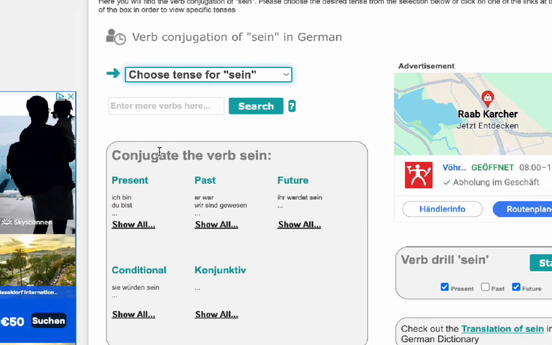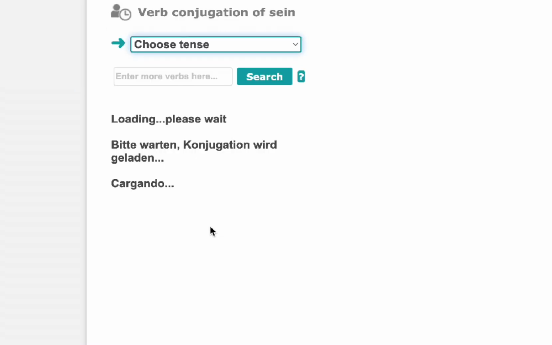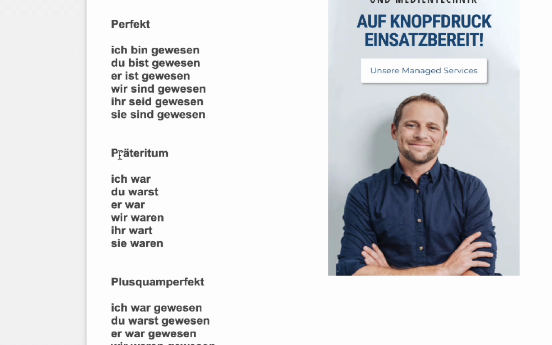Now this is the result that we get. So over here you see the conjugations for different types of tenses such as present, past, future, conditional, etc. We will go to past. You click on show all and you come to this page, and you see over here under Präteritum the conjugations for sein in the past tense. And you can use this website to find conjugations for any verb that you want.